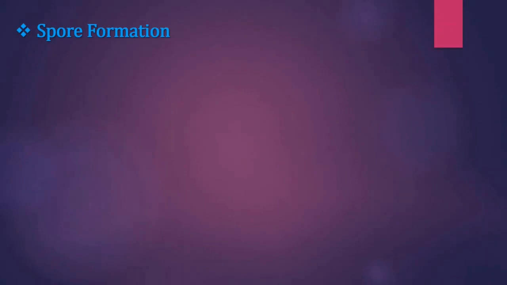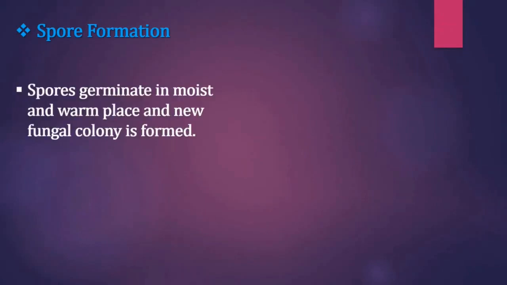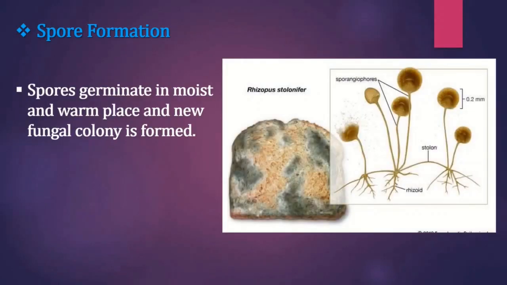For this, we will try one activity. Take a piece of wet bread or bhakri and keep it in a humid place. Fungus will grow on it within 2 to 3 days. Observe the fungus under a compound microscope. You will observe a fungal colony.